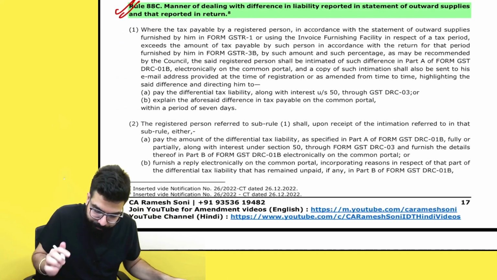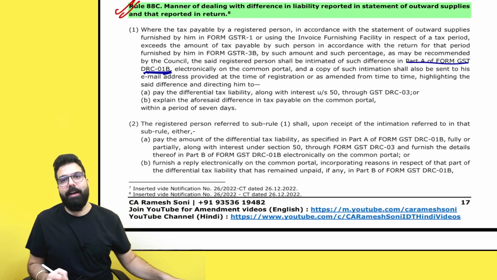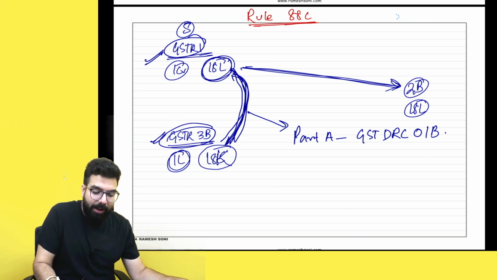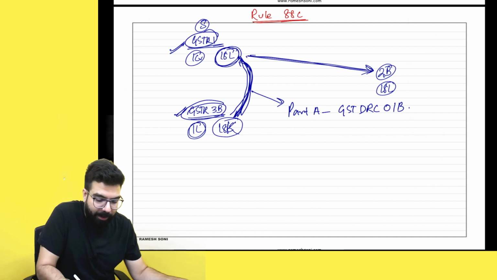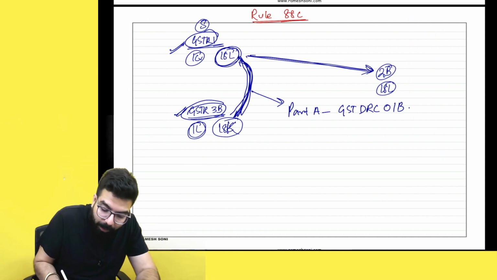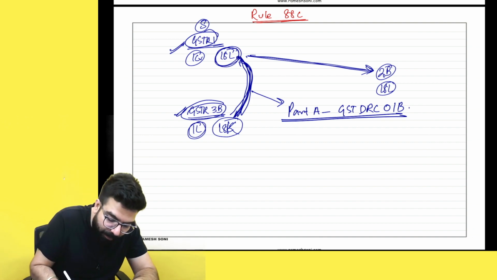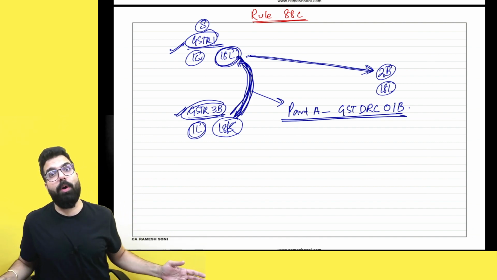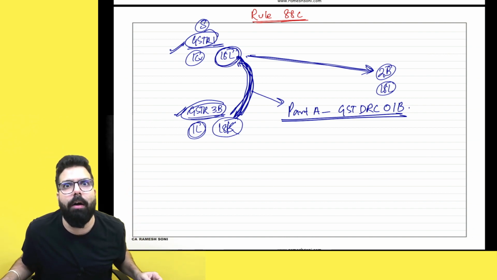Here it is. In part A of GST DRC 01B they will send you an intimation saying, sir, there is a difference between your GSTR 1 and GSTR 3B. Why have you done such a difference? Please give an explanation. So you have two options over here. When they give you an intimation in GST DRC 01B that there is a difference in your GSTR 1 and GSTR 3B, I showed in my GSTR 1 18 lakh, in GSTR 3B I paid only 18,000. Bad boy.